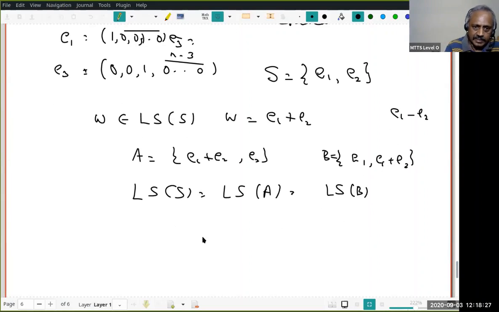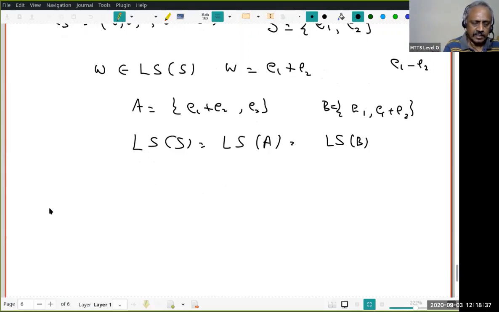But do you think I can replace by E3? No, I can't do that. Or do you think I can replace by something else? Okay, let us look at this example. That's enough. Let me go to the theorem. So what does the proposition say? This is usually called the exchange lemma or replacement lemma.